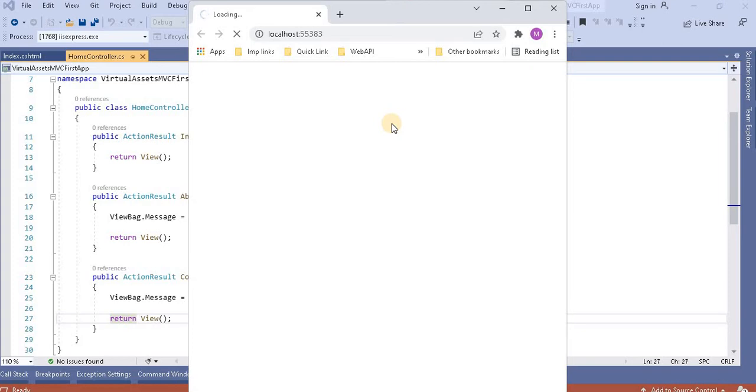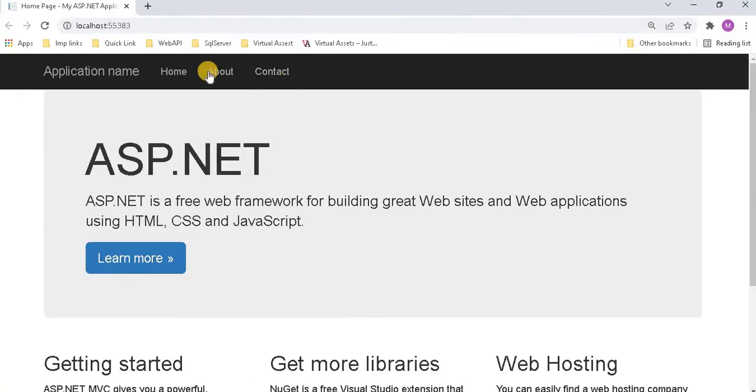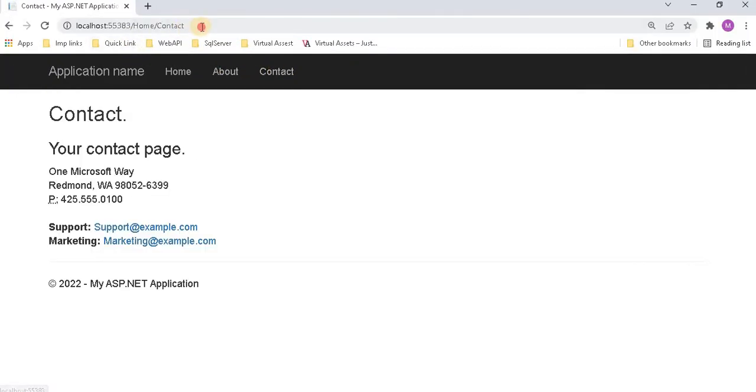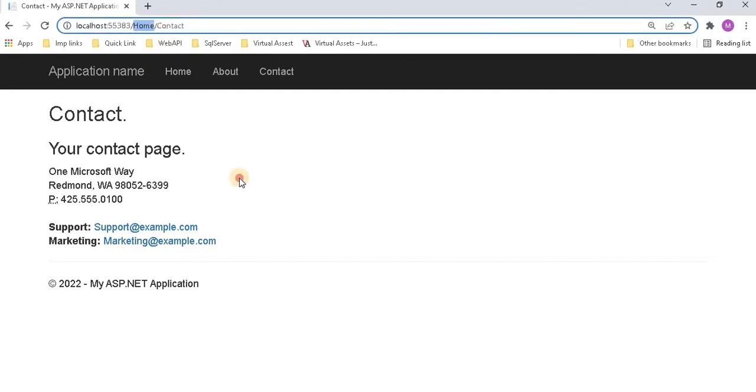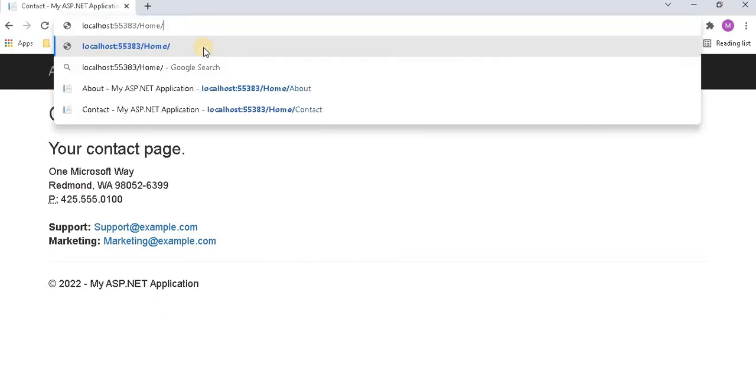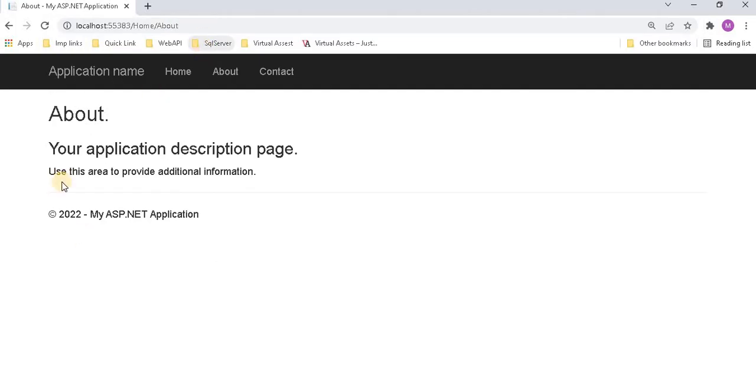In this video we will discuss only the controller. So once the application is up, if I click on the contact, here in the URL you can see the structure of the URL: we have the domain, then the controller name, and then that particular action method name. So in the home controller, when we go to the contact, we can see the contact. Now instead of the contact, if I write the about, we will go to that about page. So this is the format and the flow of the controller.